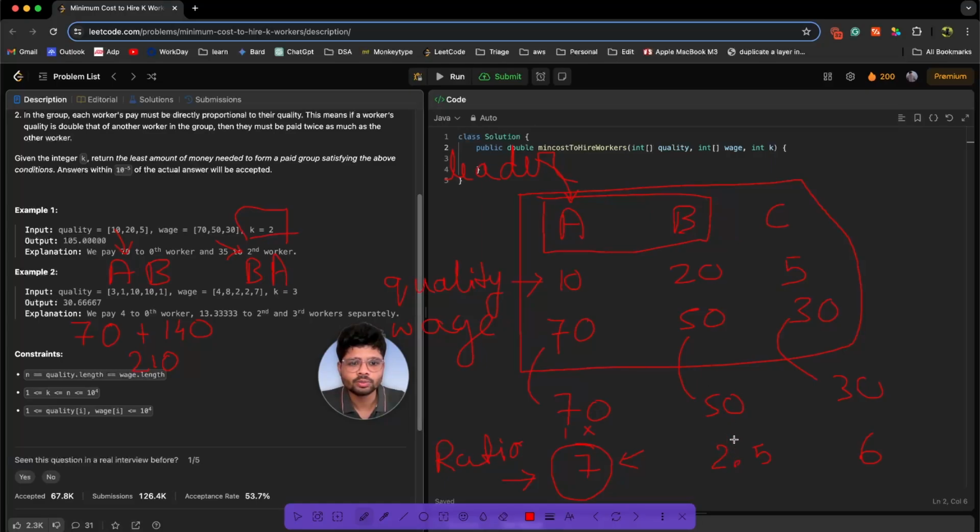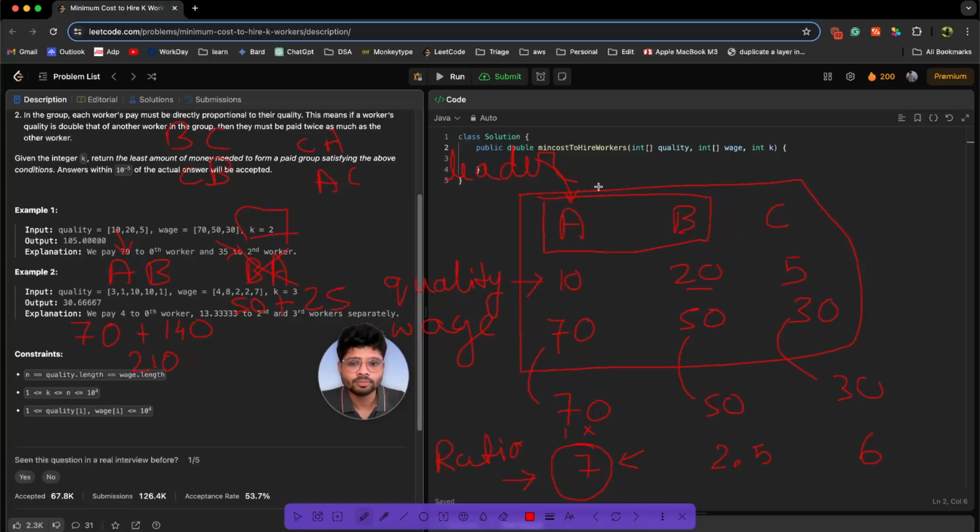Let's try to keep B as a leader. So what's the ratio? 2.5. What's the quality of B? It's 20. So I need to pay B 50. Now A, 2.5 times 10, that is 25. Can we pay A 25? Its minimum wage requirement is 70. No, we can't. So we can't form this team. Similarly for AC, CA, BC, CB. Try to form multiple teams. You will get to know.